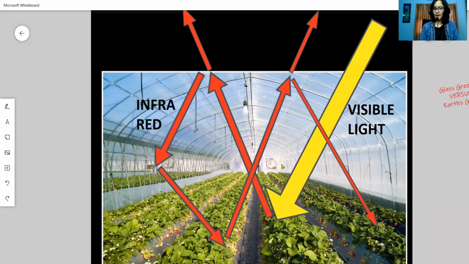Now, why are certain plants grown in these greenhouses? In other words, the greenhouse is providing more temperature and more carbon dioxide concentration when compared to the prevailing surroundings, which will help certain plants.